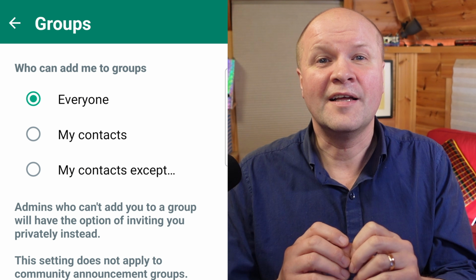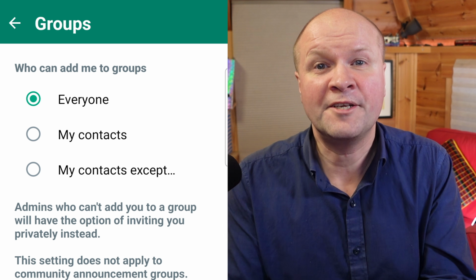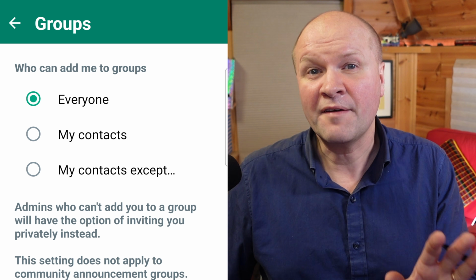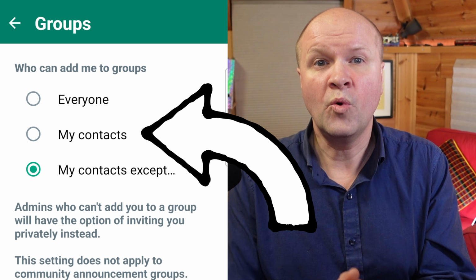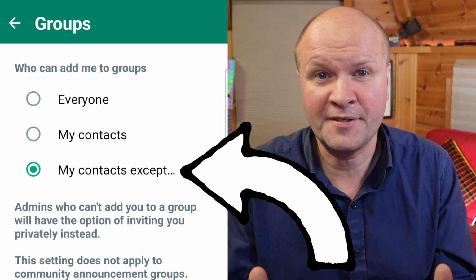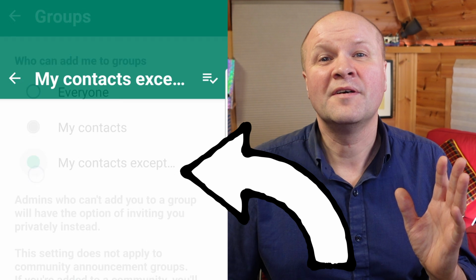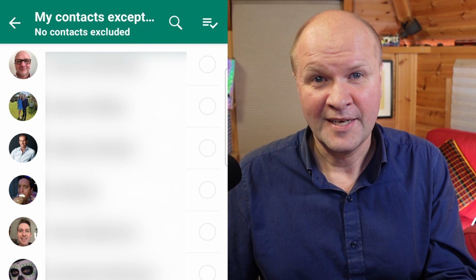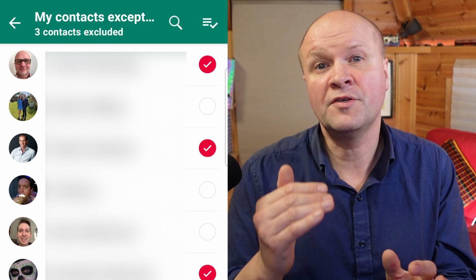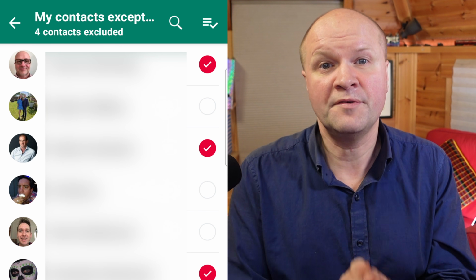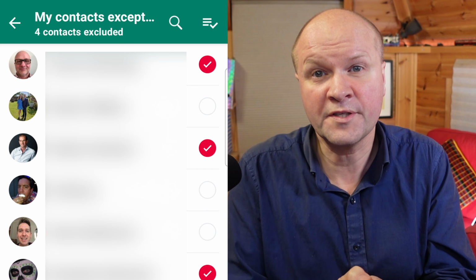Click on that. It brings up who can add me to groups, and we have three options: everyone, my contacts, or my contacts except. I'm going to choose my contacts except, and here we can select all the contacts we want to block from being able to add me to a group on WhatsApp.